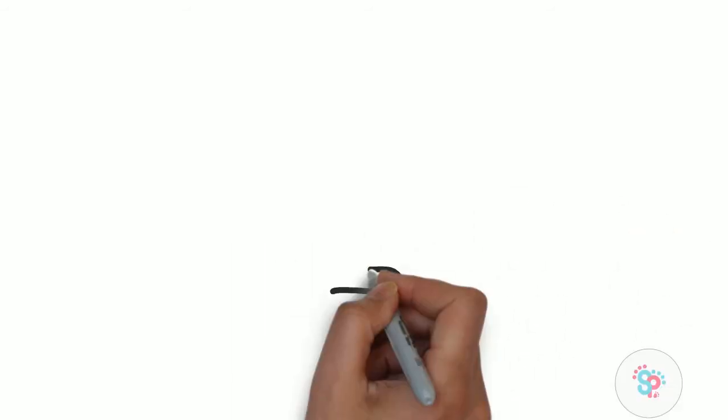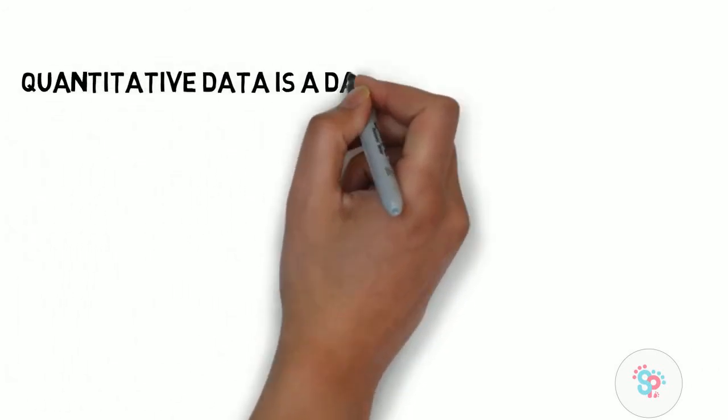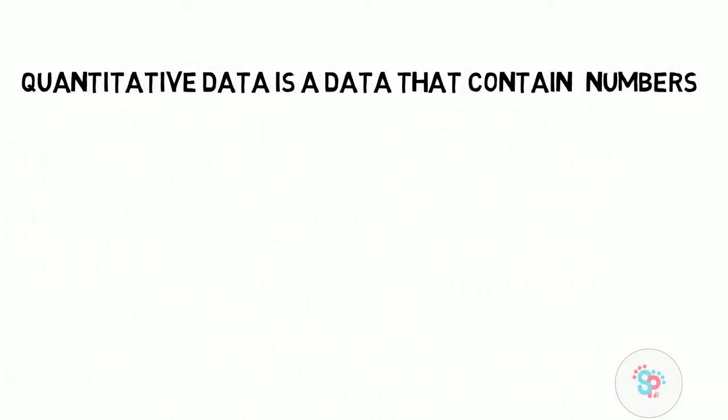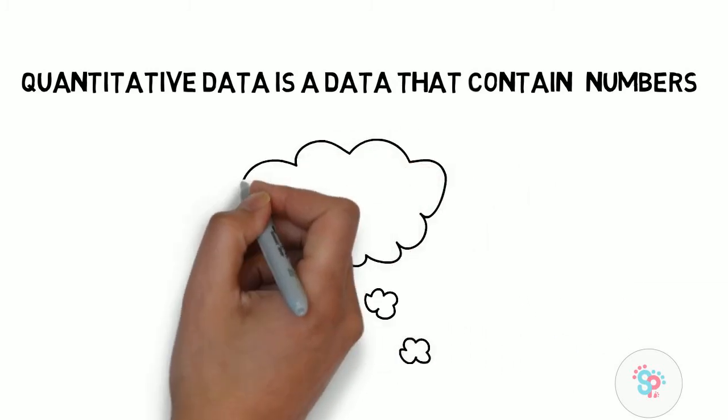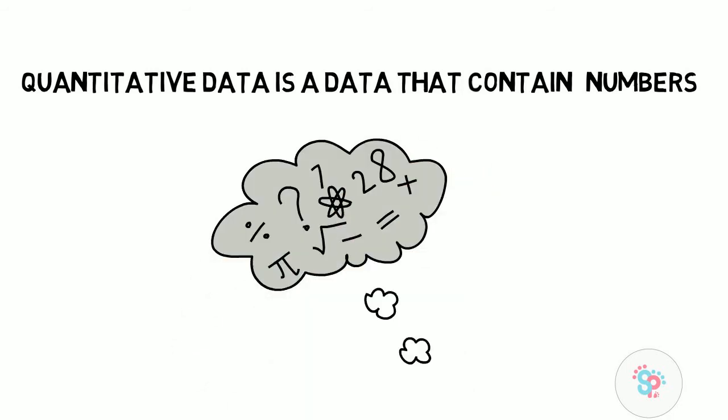The first question obviously would be what? What is quantitative data? Quantitative data is data that contains numbers. It contains numbers with numerical significance or numeric properties or mathematical meaning. As it has those numerical significance, arithmetic operations can be performed in the data, as well as many statistical analysis methods can be performed in the data that comes under quantitative.